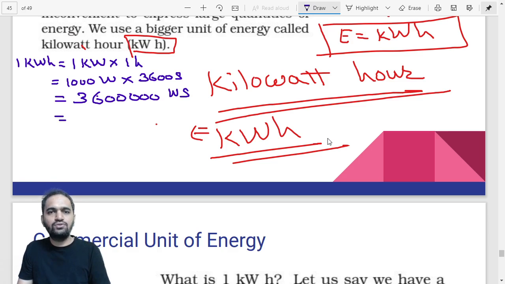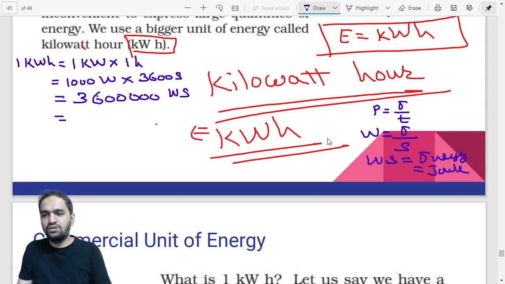But what is watt second? Power is equal to energy by time. The unit of power is watt and the unit of time is second. So watt second is equal to energy, that means joule. Energy has the unit joule, so joule is equal to watt into seconds. So you can replace this watt second with joule. So this will become 3,600,000, and the unit this time is joule.